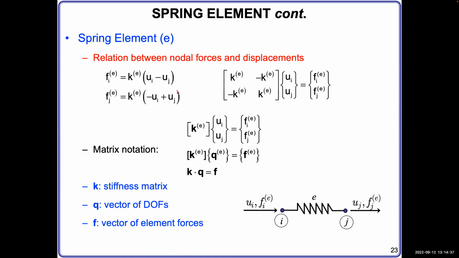As I mentioned before, we rearrange it because we want to write it in terms of a matrix, so we write Ui first and then Uj. And then force Fi on the left-hand side is the spring constant times Ui minus Uj, because that is with respect to node I. These two are equivalent because Fi and Fj are the inverse of each other. Ui minus Uj and Uj minus Ui are also inverses of each other. If you multiply either equation by -1 and add them together, they are equal.